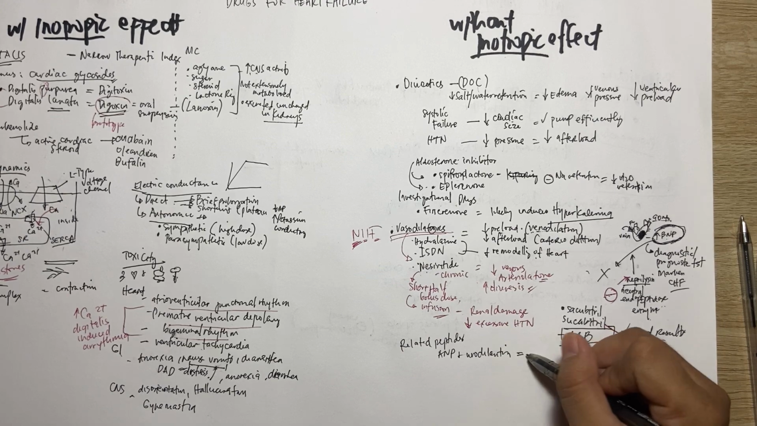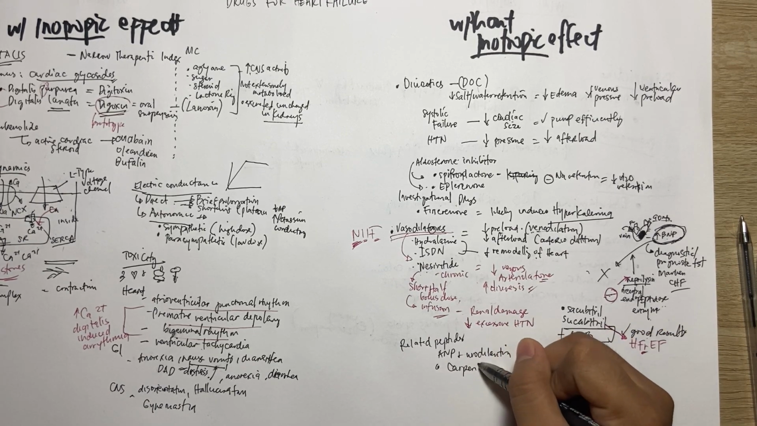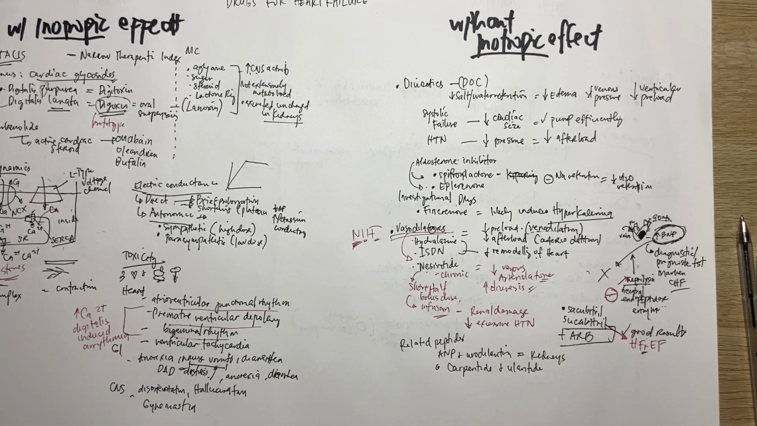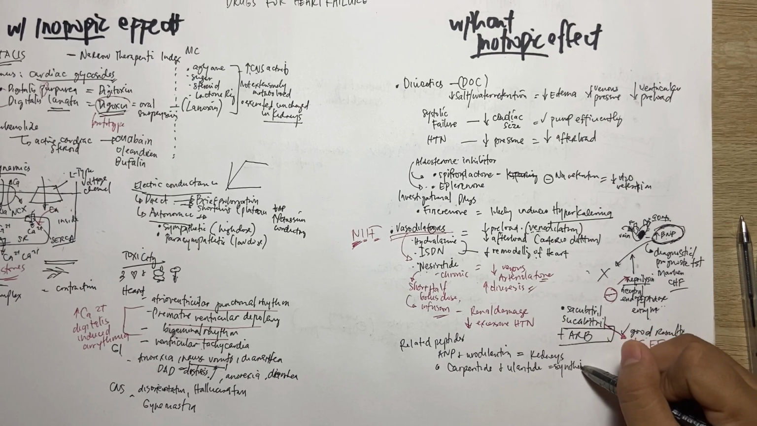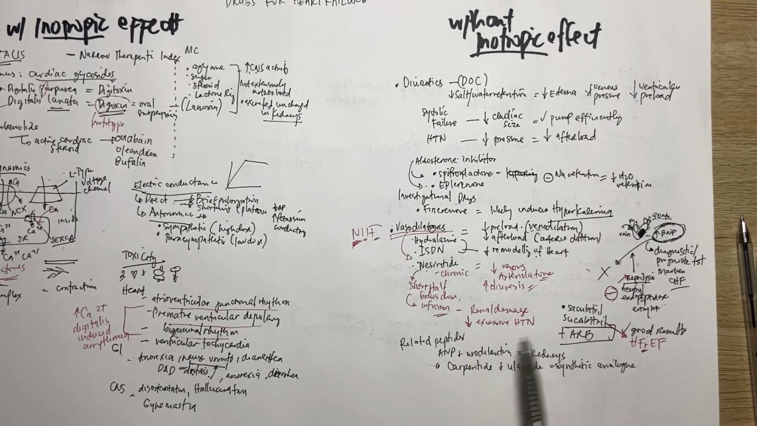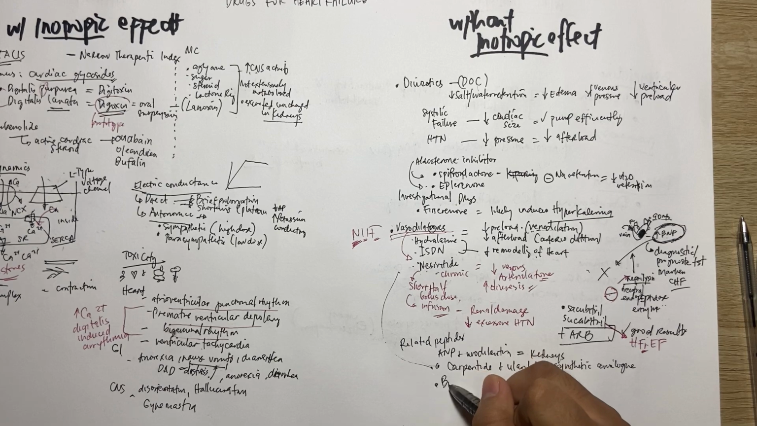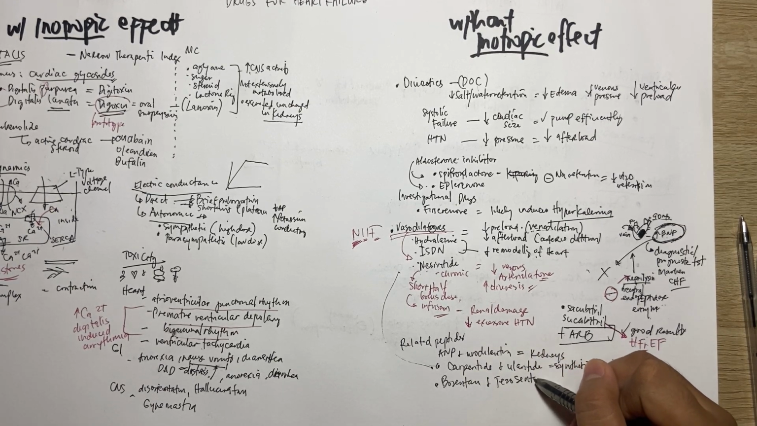It is produced in the kidneys. We also have the drugs carperitide and ularitide. These are investigational drugs, synthetic analogs for the peptides. But still, they are under investigation. And then we also have the drugs bosentan and tezosentan.